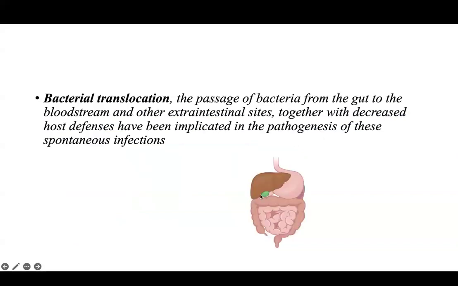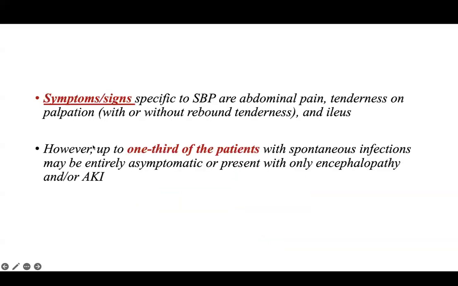So this infection is usually found to be associated with bacterial translocation. So what happens is bacteria from the intestine translocates into the abdominal cavity, that is in the ascites, and thus leads to infection of that. That's called spontaneous bacterial peritonitis.